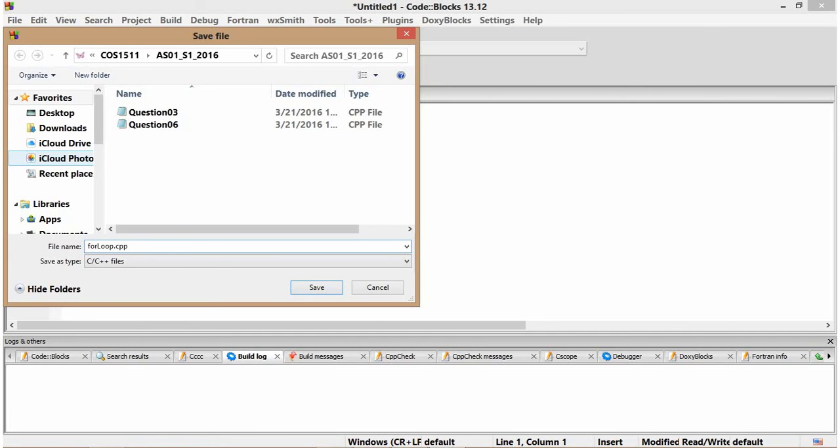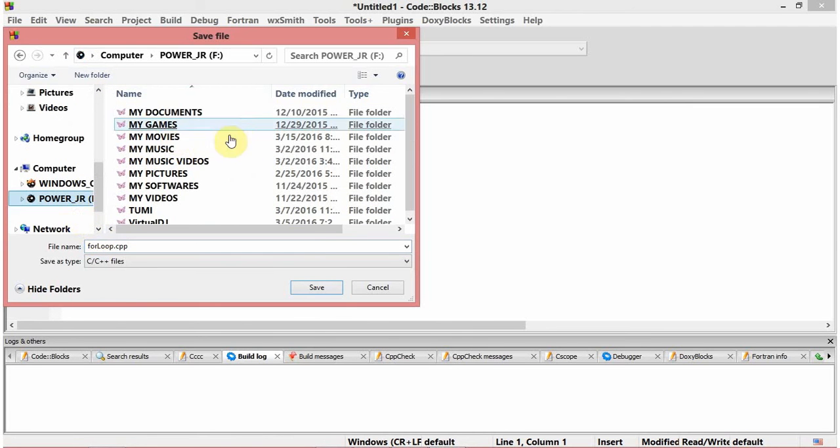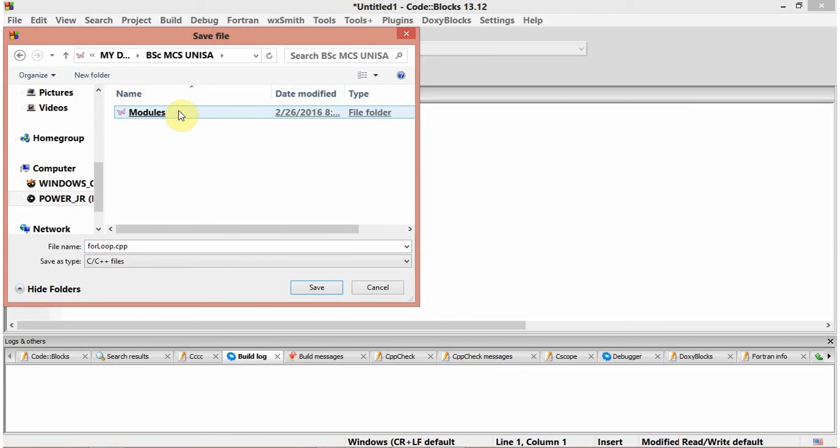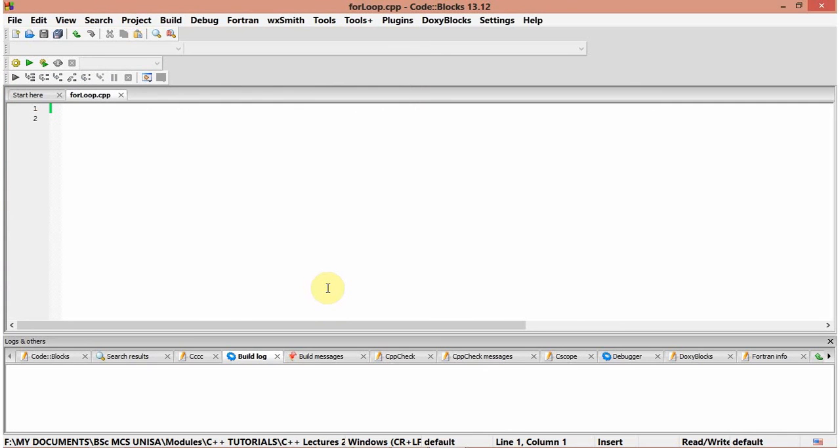Let me verify the location. Let me choose the location. All right, this is the location. So now I've created my project.